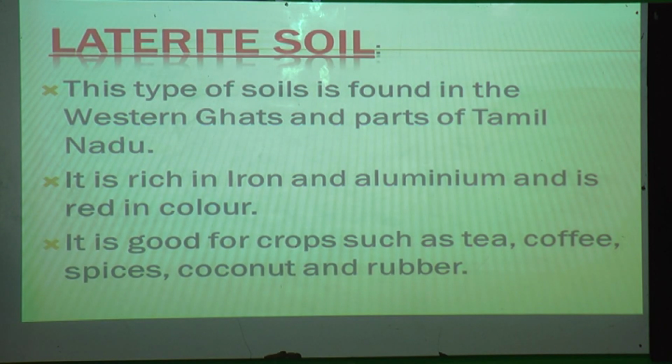It is good for crops such as tea, coffee, spices, coconut and rubber. So it is this type of soil. What type of crops can we grow in this? We can grow tea, coffee beans, spices, coconut and rubber.